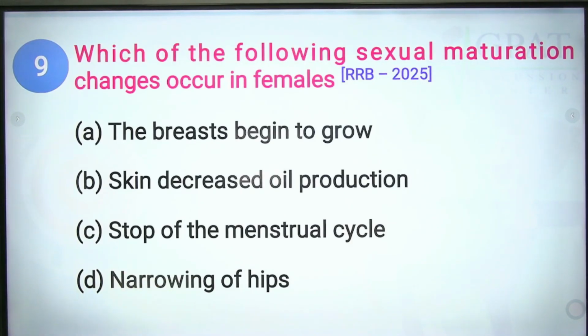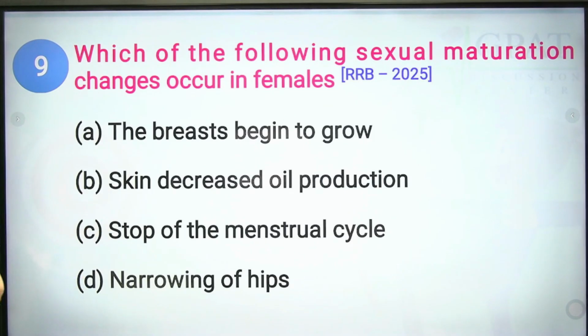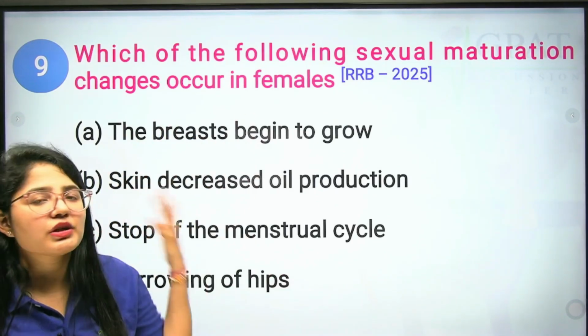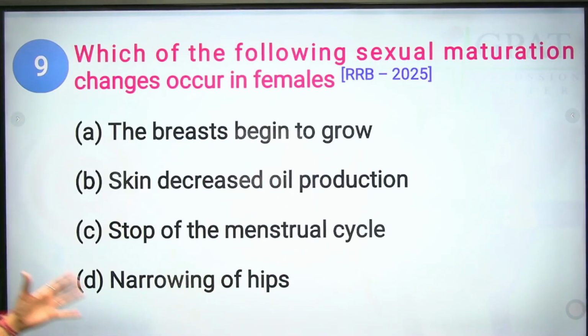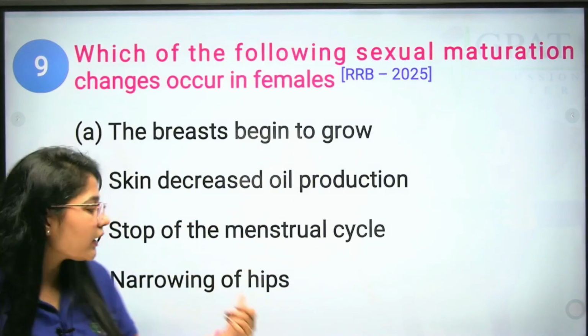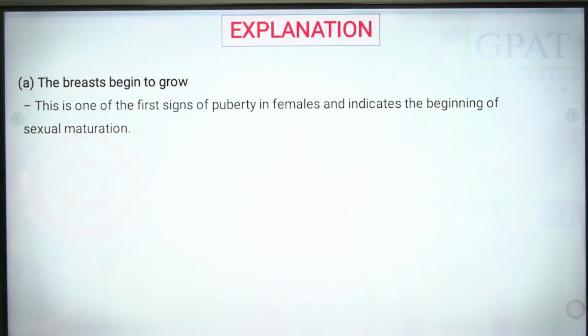Okay, clear? Now, next is question number 9. Which of the following sexual maturation changes occurs in females? This is the question from RRB 2025, a recent question. The breast begins to grow. Yes, this is the correct answer in the case of puberty. In sexual maturation, that is puberty, the breast begins to grow. Skin decreased oil production, no. Stop the menstrual cycle, definitely not. And narrowing of hips is in the case of men, not in females.